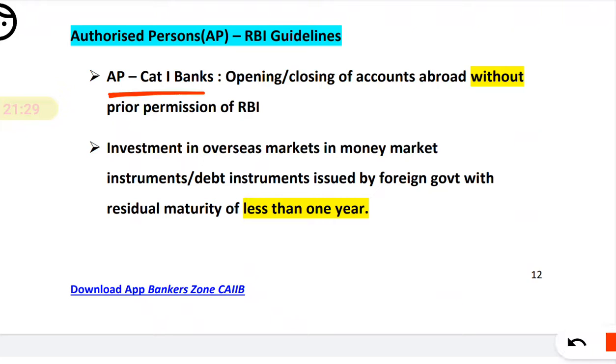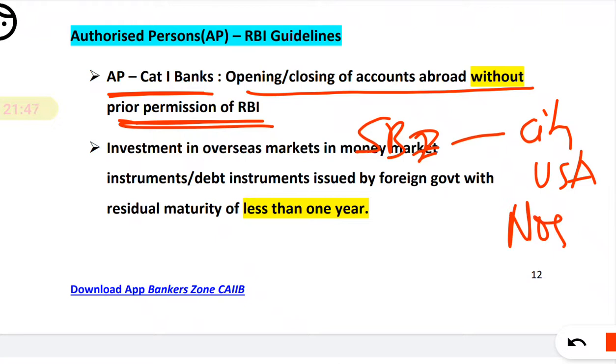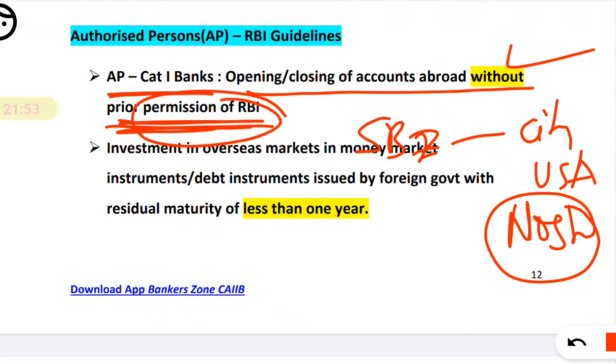AP category 1 banks: opening or closing of an account abroad without prior permission of RBI. Means what? Say SBI wants to open an account with, say, Citibank in the USA. Which account will that be referred to as? That will be referred to as a nostro account, our account with you. So no prior permission of RBI is required. You can open it without.